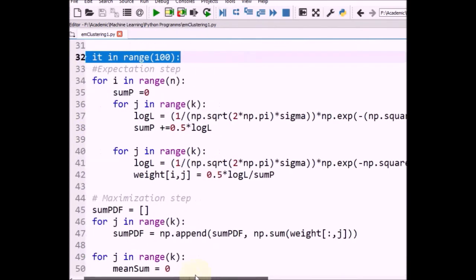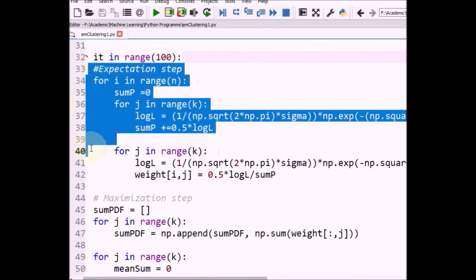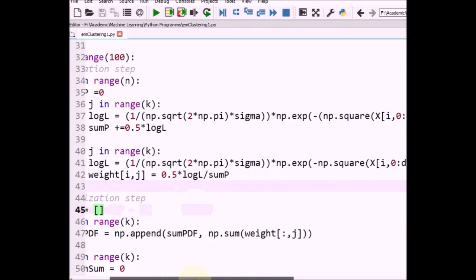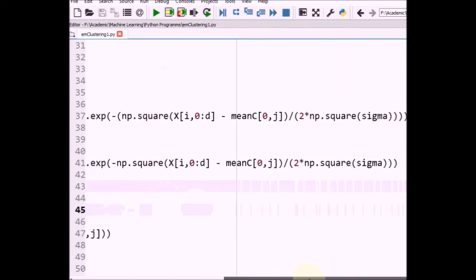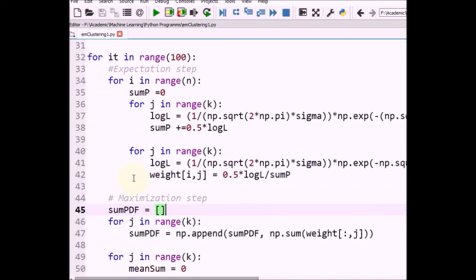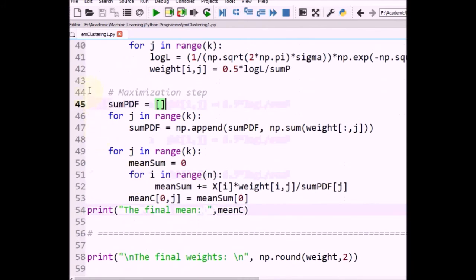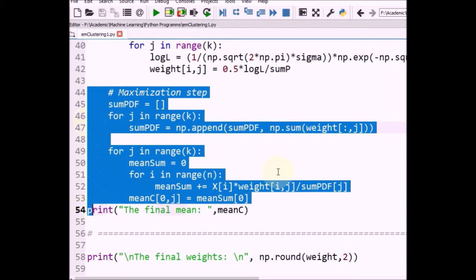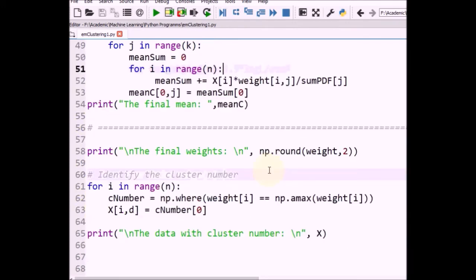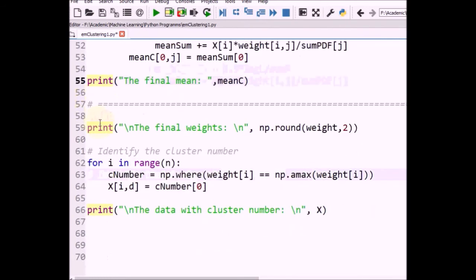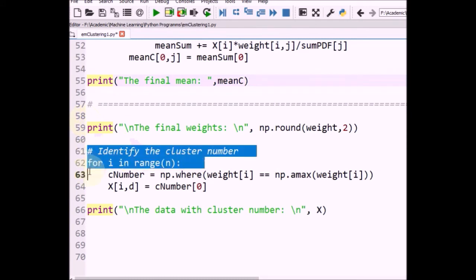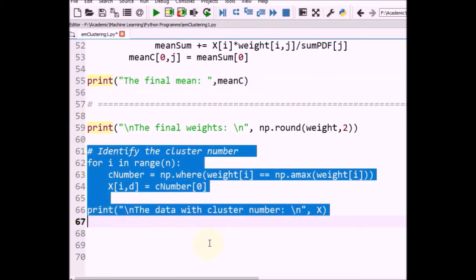Now these are the lines for the expectation step. Here we identify the probability. This is our maximization step. You can check, it's very simple. And here we print the final mean, and we print the final weights, and these are the lines through which we identify the cluster data with the cluster number.